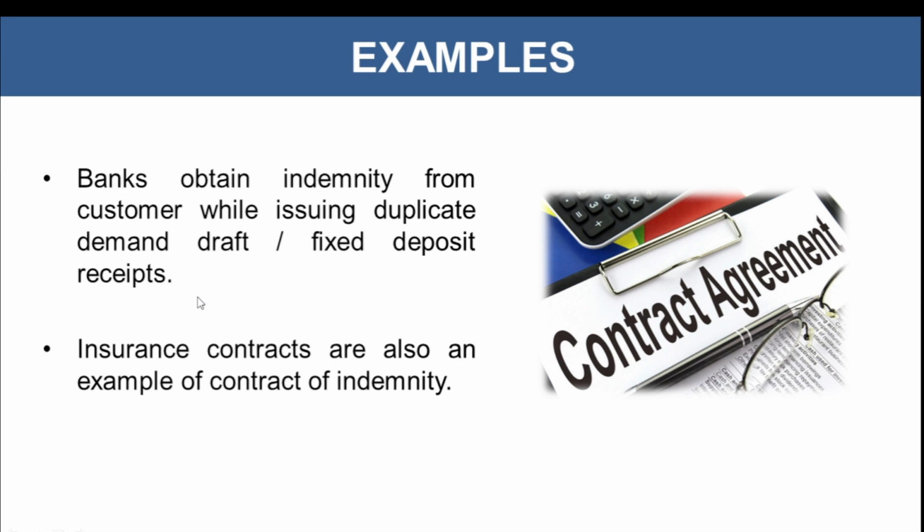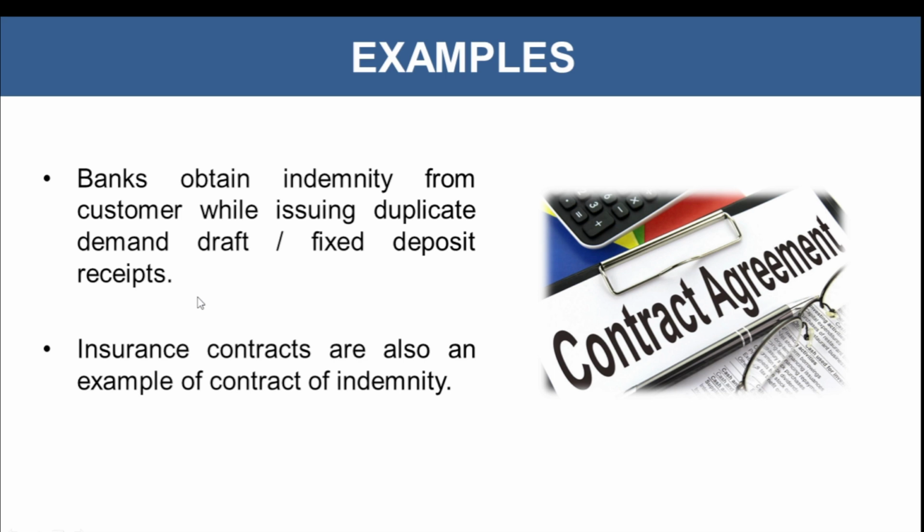And also in that contract, it will be mentioned that in any case, if the customer is found doing any wrong action, or if there is duplicacy in the amount that is being utilized from the demand draft, the customer will be responsible. So here the customer is being made responsible for the damage, if any occurs, to the bank.